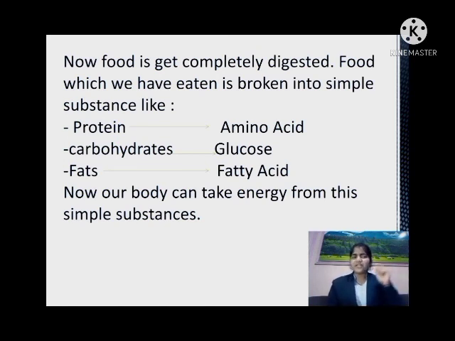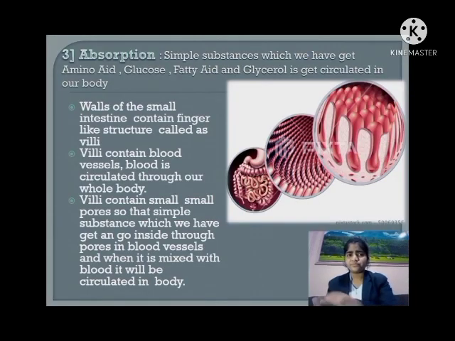Like protein is converted into amino acid, carbohydrate is converted into glucose, and fat is converted into fatty acid. Now our body can directly derive energy from these simple substances like amino acid, glucose, and fatty acid. Now that we have the simple substances, we have to circulate them in our whole body.